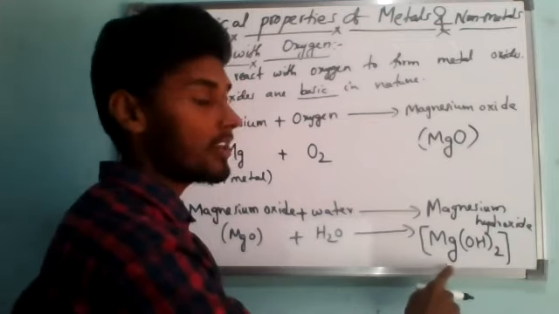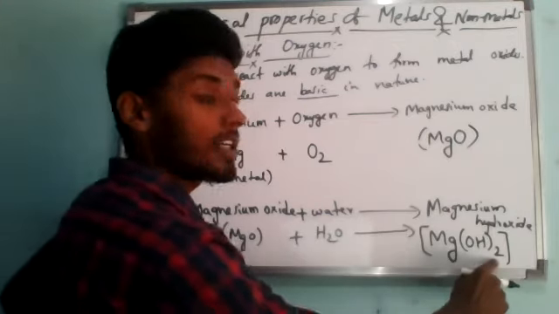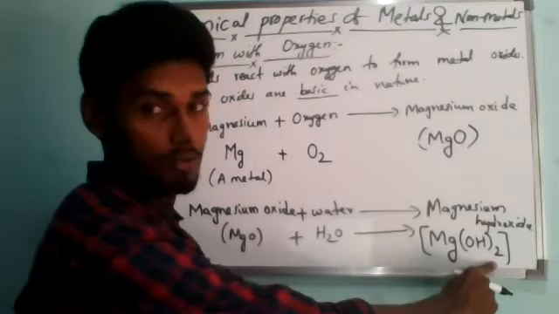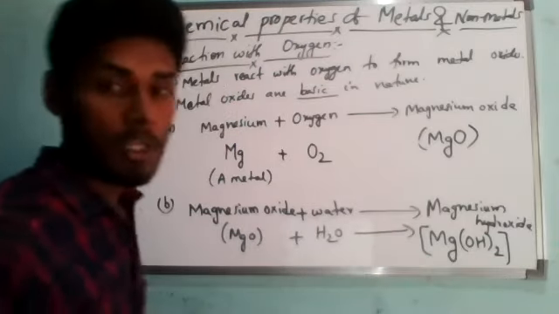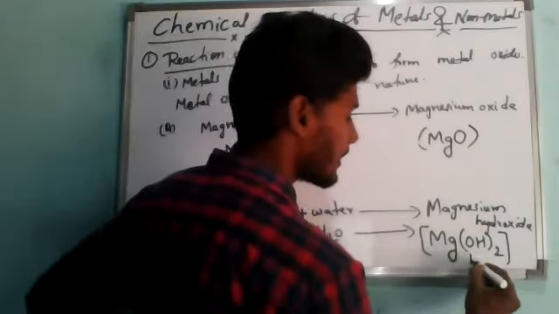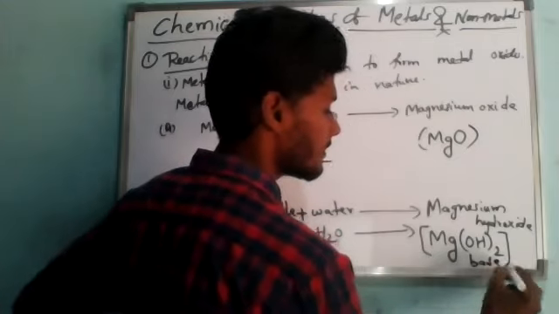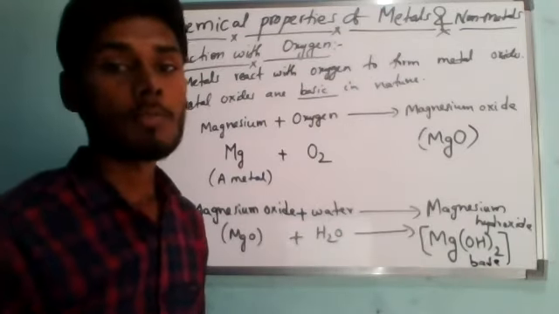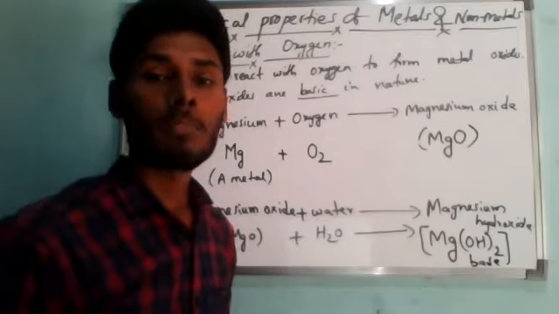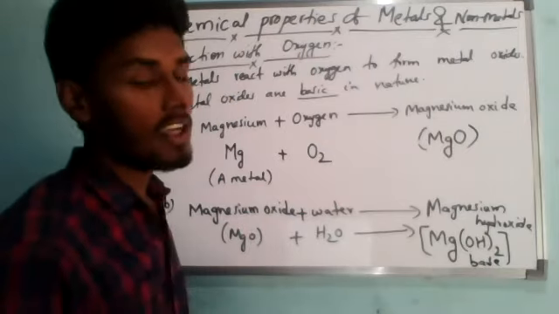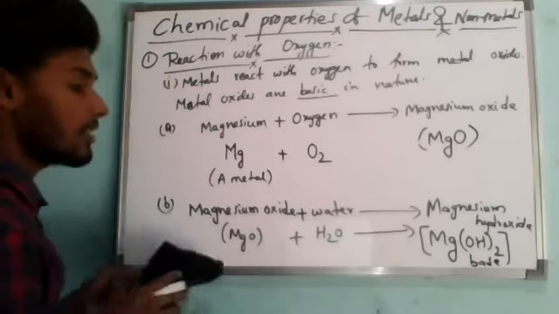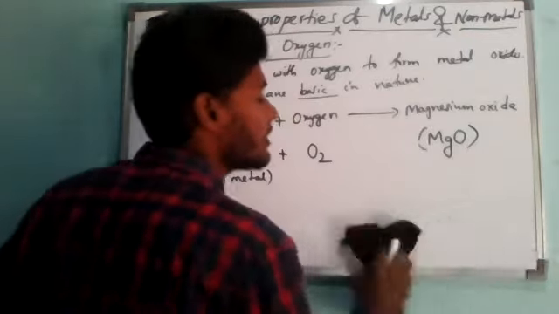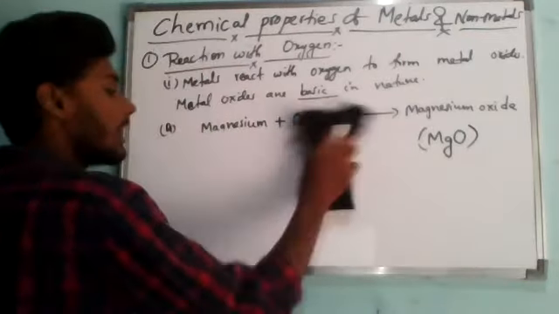So how do we read this? Magnesium Mg, Mg(OH) twice, a base, you just remember. That is called magnesium hydroxide, which is basic in nature, which is a base. Understanding? Magnesium hydroxide turns red litmus to blue, showing that it is a base, and magnesium oxide is a basic oxide. So magnesium oxide is a basic oxide and magnesium hydroxide is a basic hydroxide.